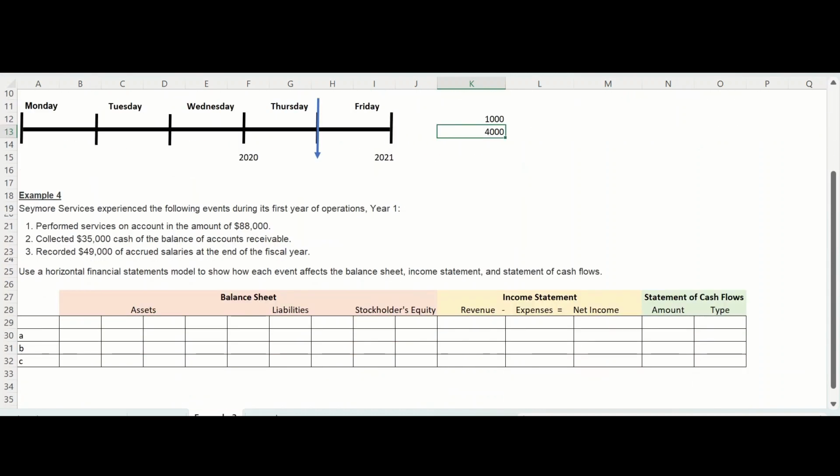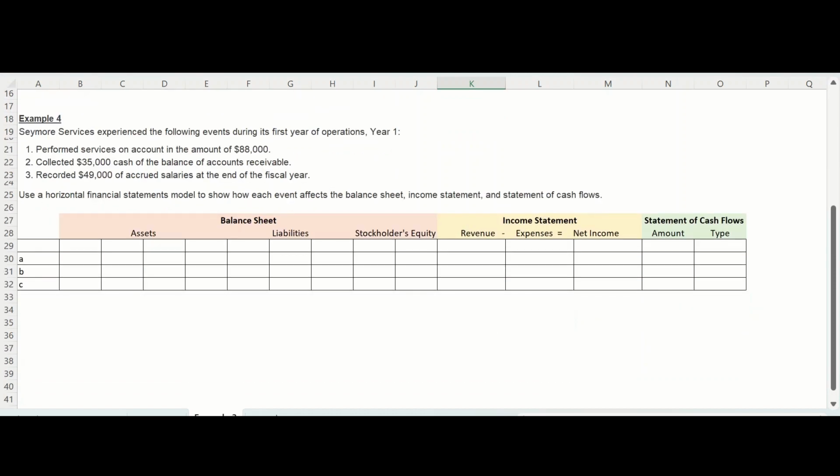Now, to put a little bit more perspective on this, let's look at example 4 here. We have Seymour Services experiencing the following events during its first year of operations. Event 1, Seymour performed services on account in the amount of $88,000.